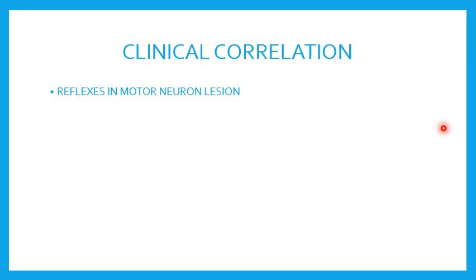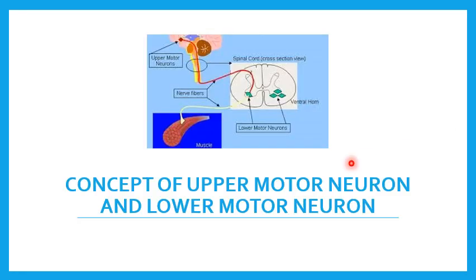Now, before we end this topic of reflexes today, it is good to review one important aspect, that is the concept of upper motor neuron and the concept of lower motor neuron. The pathway from the cortex to the muscle involves at least two neurons. The first of these is located in the cerebral cortex.